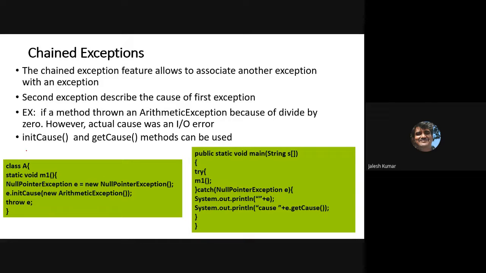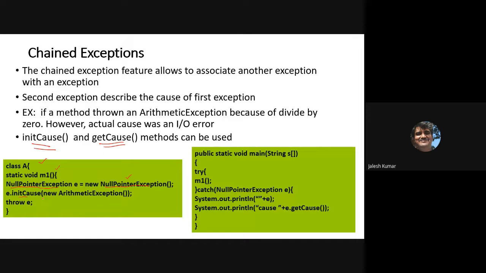Chained exception means one exception due to another exception, and how to find that? Okay, find the cause. So there are the methods initCause and getCause. Both the methods are there in chained exception. One simple example we'll see. See, we have a class, and inside that one static method M1, and there I am specifying NullPointerException. It is a built-in unchecked exception. I have used that. Explicitly I am creating one object of type NullPointerException, and the cause of this NullPointerException I am explicitly writing.